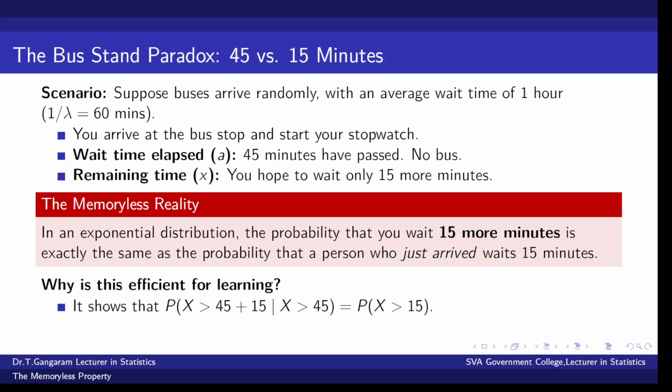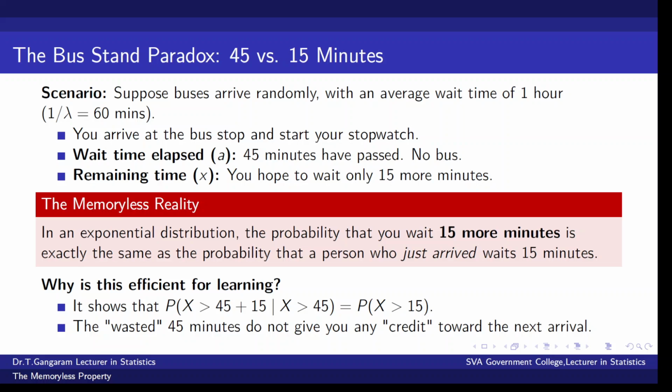It is very efficient for learning. That shows that the probability that x greater than 45 plus 15, given that you have already waited 45 minutes, is equal to the probability that x is greater than the remaining 15 minutes only. The wasted 45 minutes do not give you any credit towards the next arrival. It does not influence the next arrival of the bus. The system has no memory of your 45 minutes wait.